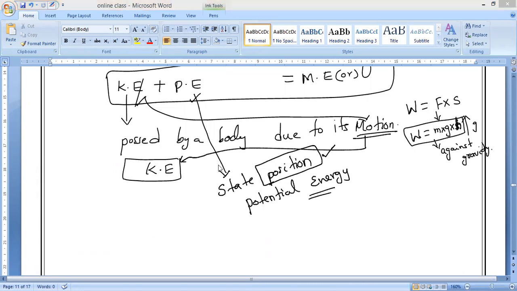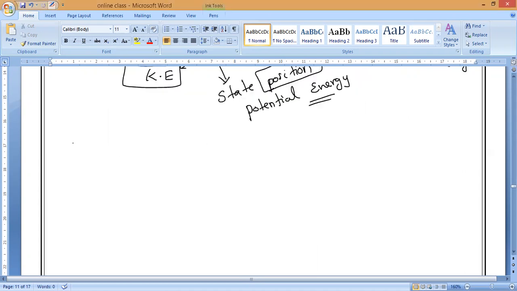For today's class, we will study what kinetic energy is and how to derive the formula. In the next class we will continue with the numericals as well as potential energy. So let's start with kinetic energy. Everybody, are you ready? Yes, sir. I will explain kinetic energy in a very simple way. Let us see what is going to happen.